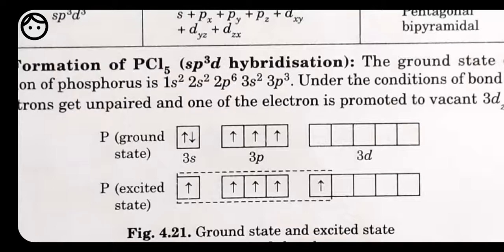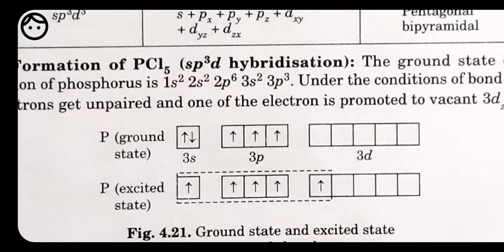phosphorus. So first we have to see the electronic configuration of phosphorus. Atomic number of phosphorus is what? 15, because phosphorus is present just below nitrogen. So it is 15. So electronic configuration of this one is 1s2, 2s2, 2p6, 3s2, 3p3. It means 1s and 2s are not going to take part in the hybridization because they are already filled. So 3s and 3p are going to take part. We know that in the third shell we are having d orbital also. 3s, 3p and 3d. Though d does not have any electron present, still d is part of the third shell. That's why we have to show d orbital also.